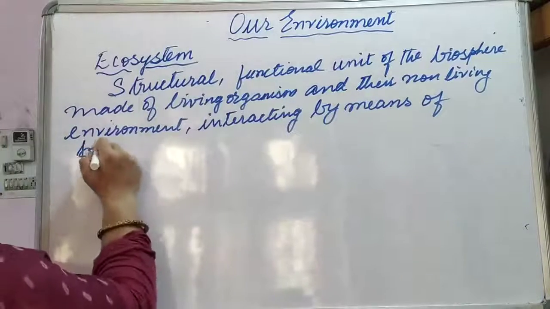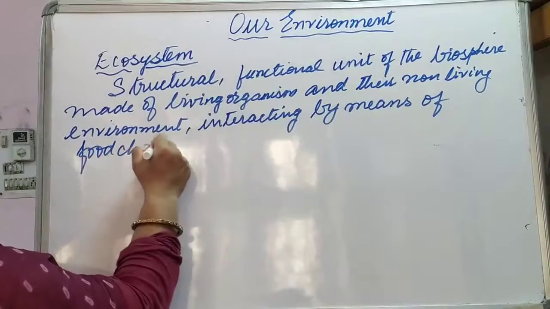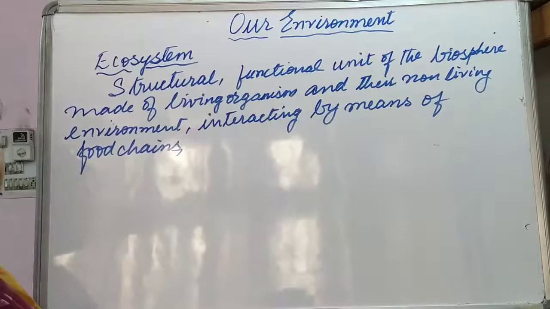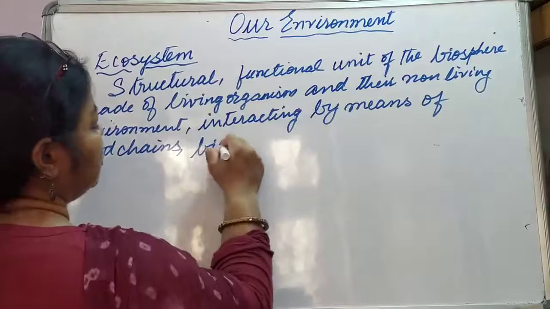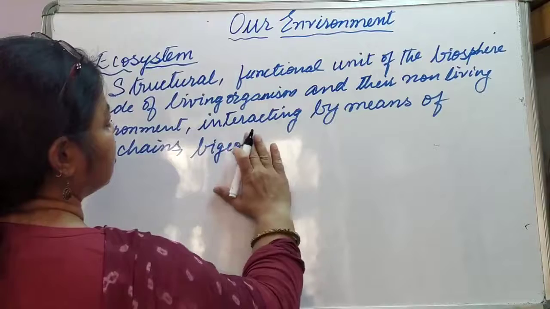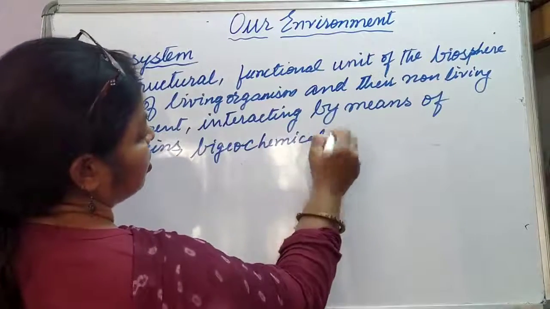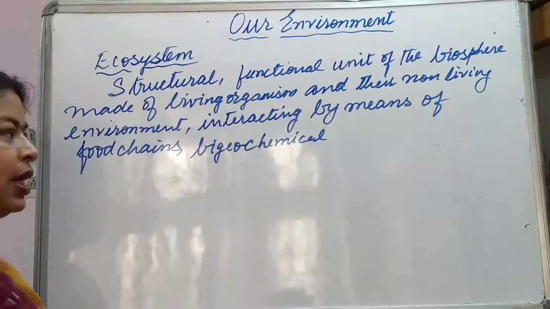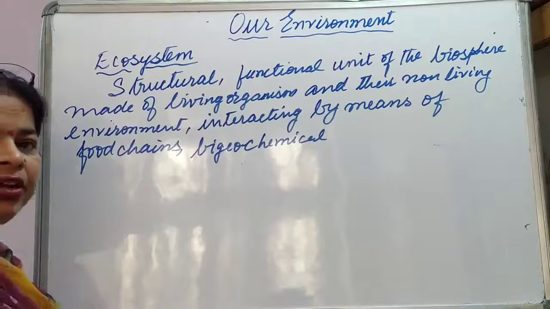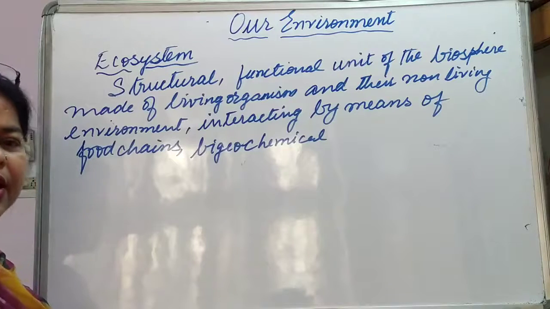Food chains. What else? Biogeochemical cycles. What do you mean by biogeochemical? Various cycles that are taking place, like the nitrogen cycle, oxygen cycle and all.